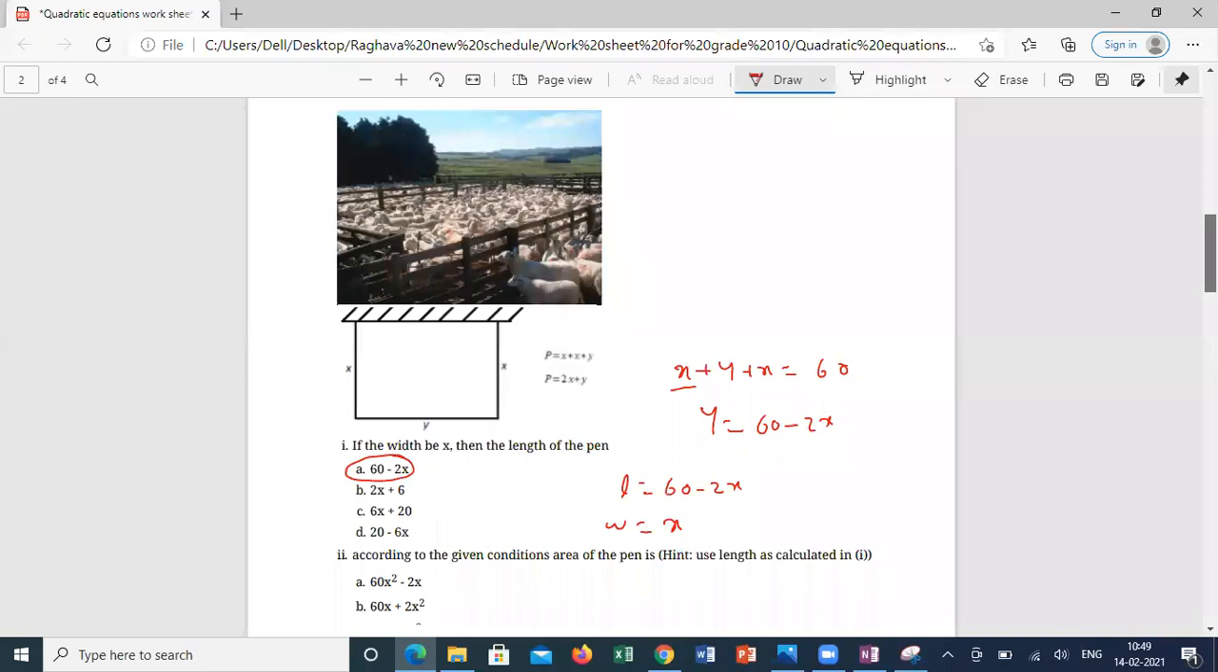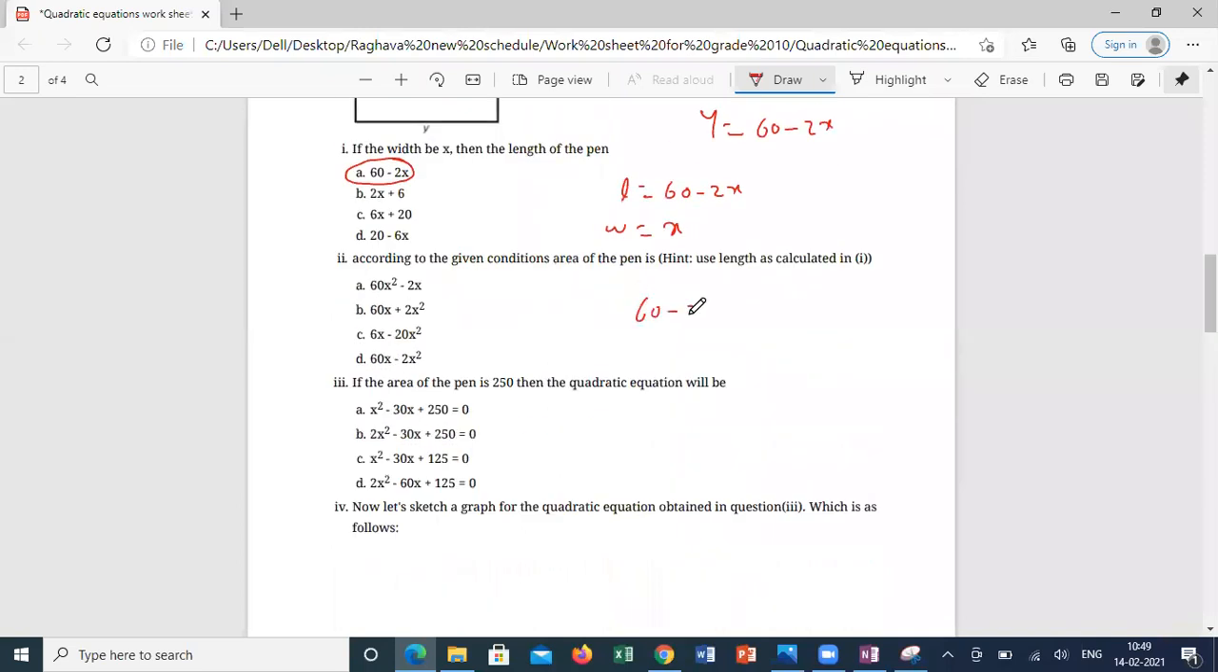Then from this, what is the area? 60 minus 2X into X. This will be equal to 60X minus 2X square is equal to area. If area is equal to 250, 60X minus 2X square is equal to 250. Two 1s are 2, two 30s and two 125s. So this will be X square minus 30X plus 125 is equal to 0.